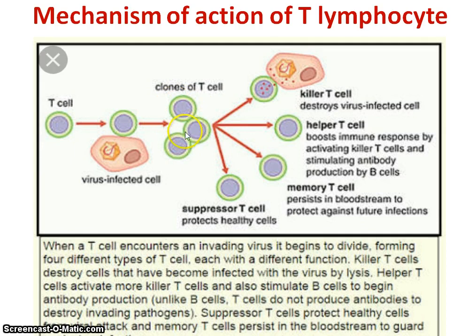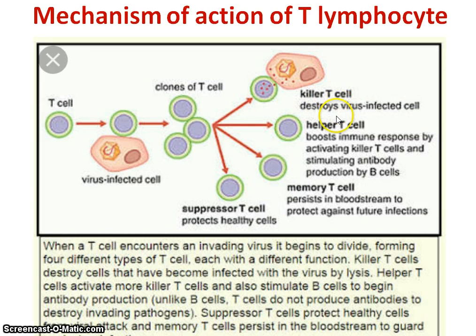That group or clone of T cells does not have only a single type of cell, but four types of cells. First is the killer T cell, second is the helper T cell, third is the memory T cell, and fourth is the suppressor T cell. Then what is the function of the killer T cell?